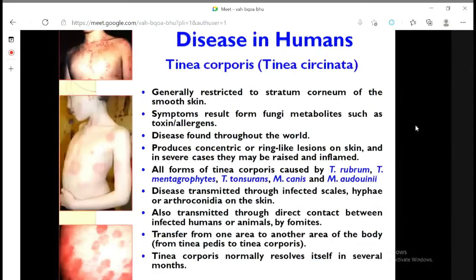Next is tinea corporis or tinea circinata. Here the infection is throughout the body. Particularly it happens in the young. I believe during adolescence, most boys and girls have a tendency to get this kind of infection, because our hormonal balance changes during adolescence. It is known as tinea corporis.